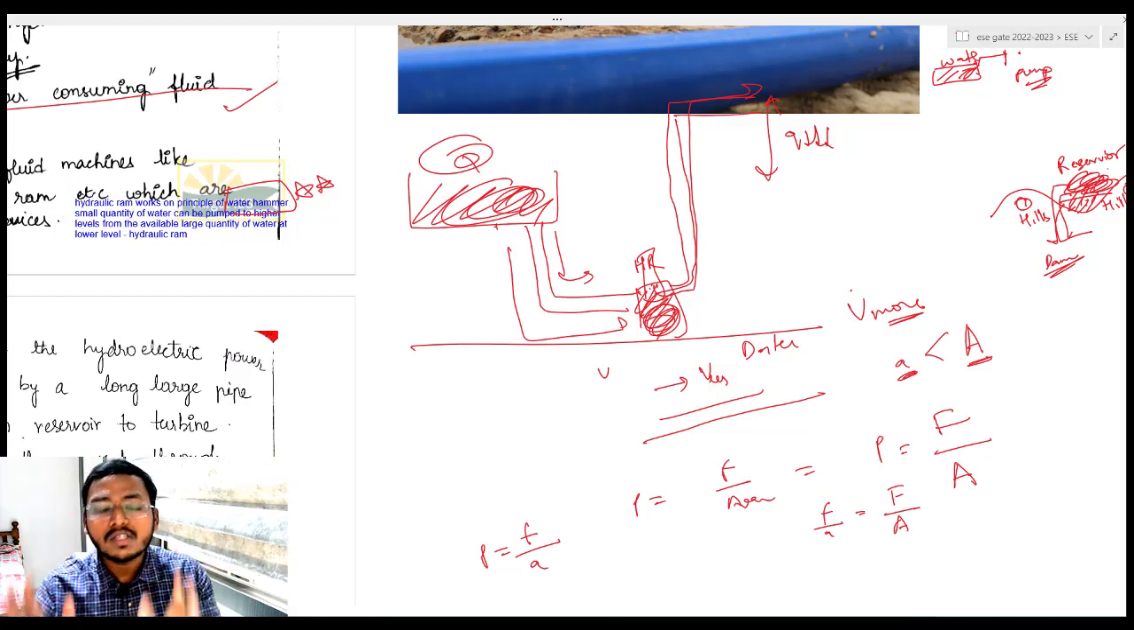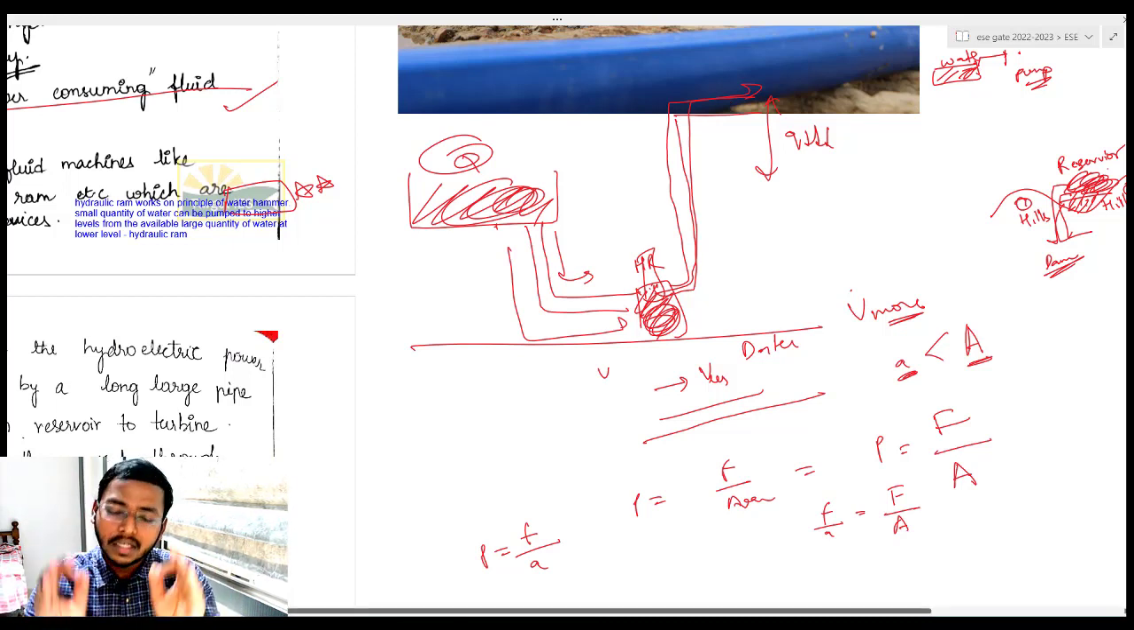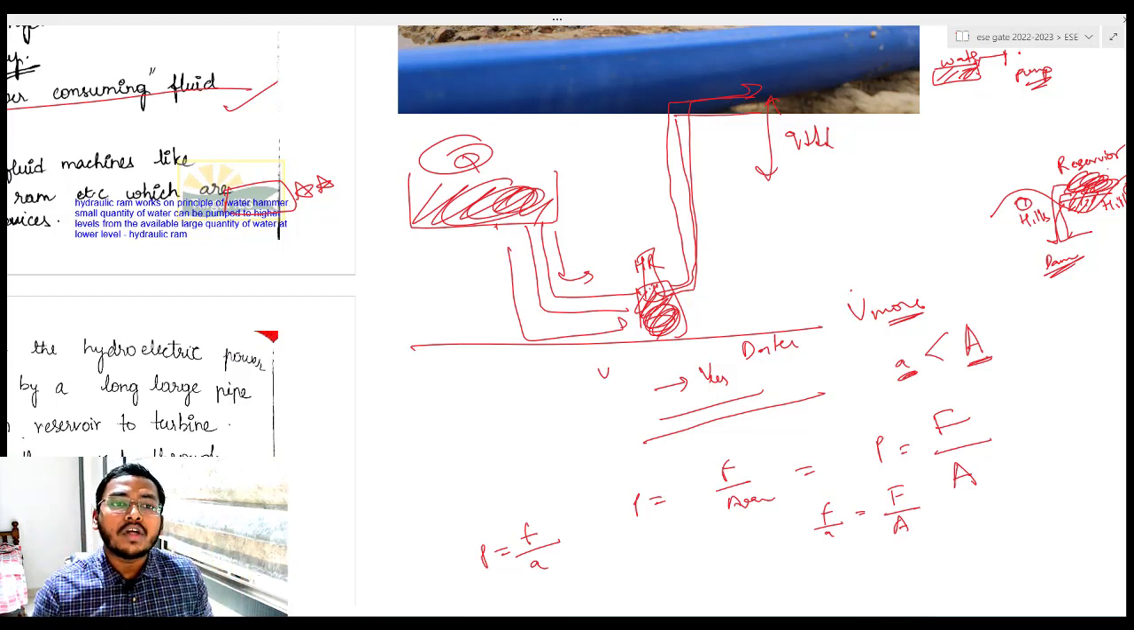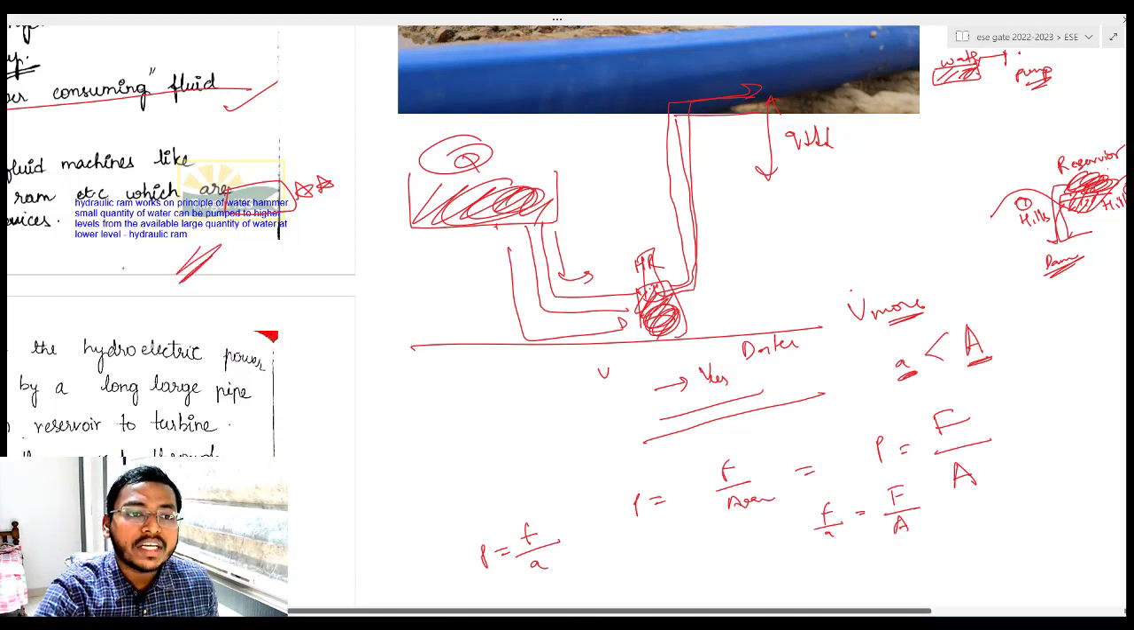But this is also a hydraulic machine, though it is not in our syllabus, we won't be studying much. It is also a hydraulic machine. Concept तो clear है? So what does the hydraulic ram do? Small quantity of water can be pumped to a higher level from available large quantity of water which is at low level. Done? So it is a very old concept.